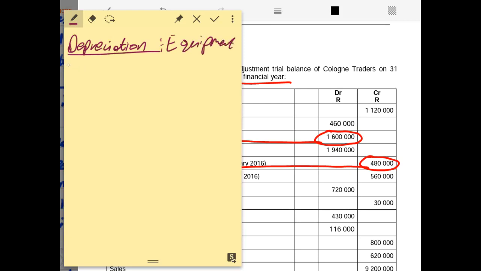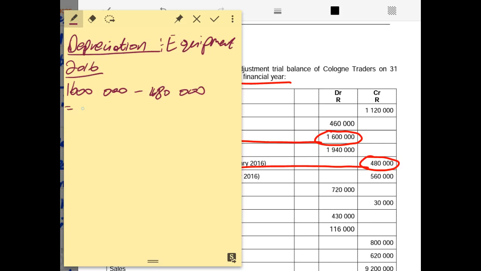For the current year, which is the year 2016, equipment will have to say cost. Remember, with the diminishing balance method, we say cost minus accumulated depreciation. So the cost is 1,600,000 rands minus 480,000 rands, which is the accumulated depreciation opening balance. Then we multiply by 25%.